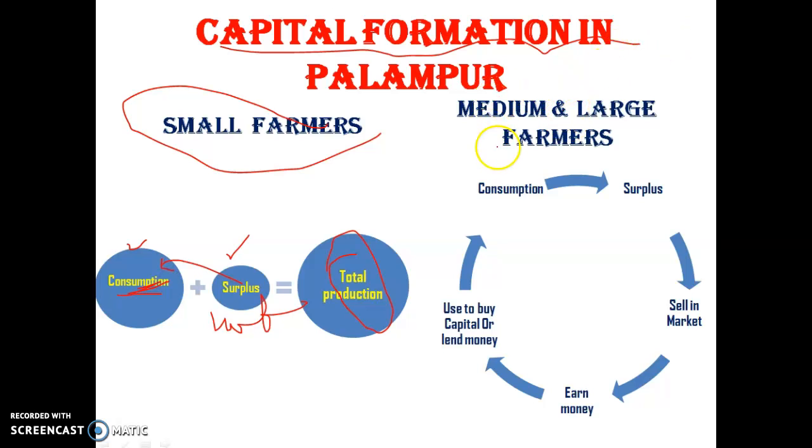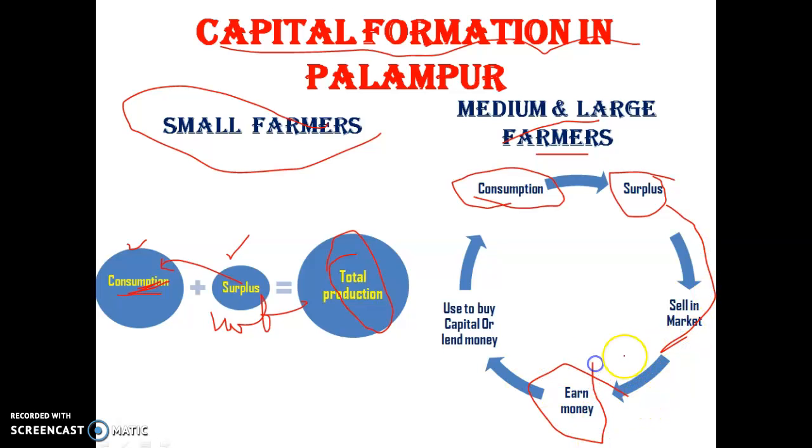On the other side, medium and large scale farmers use production first for the consumption of their families, then the rest is left as surplus. They sell it in the market and earn money. They sell it to local traders of neighboring towns and cities.